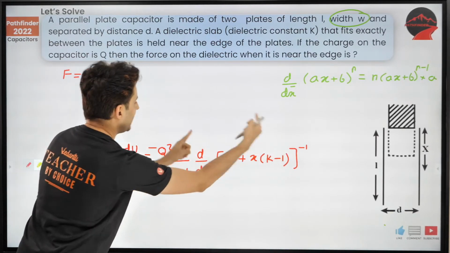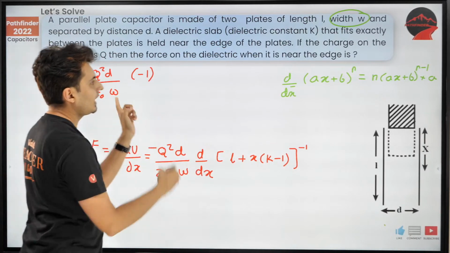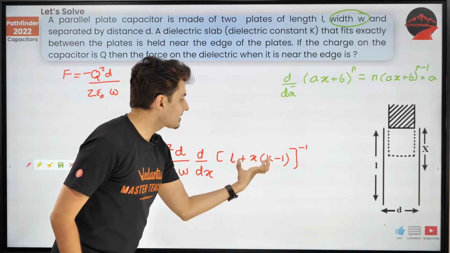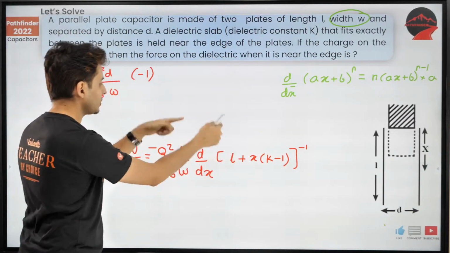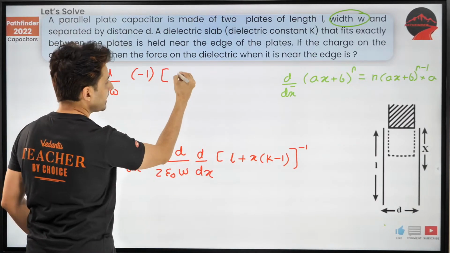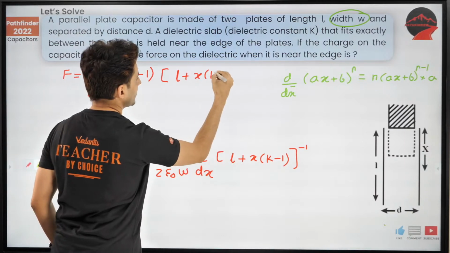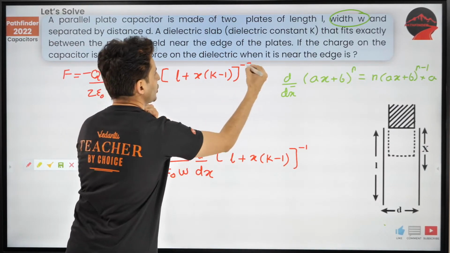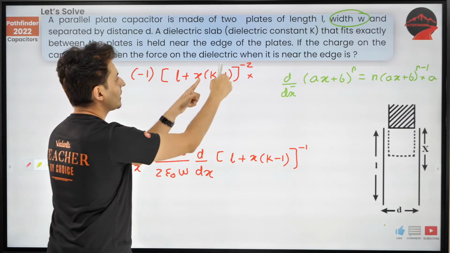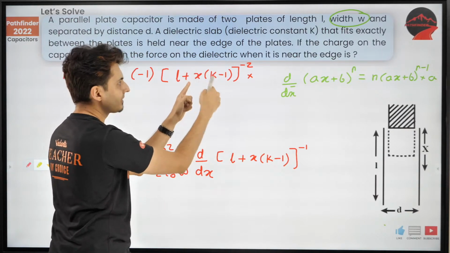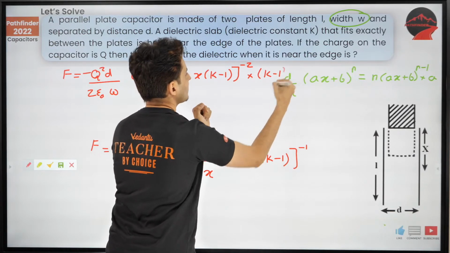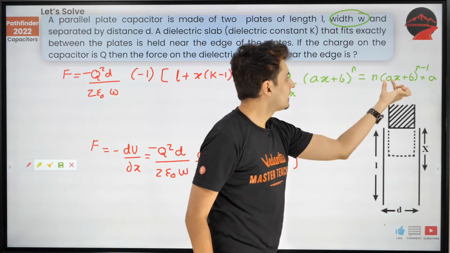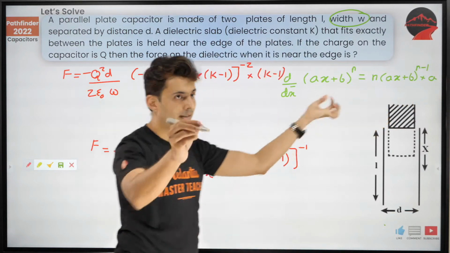So minus 1 comes outside. n is minus 1, and x raised to n minus 1, so this entire square bracket L plus x into k minus 1, raised to minus 1 minus 1, which is minus 2, multiplied by the constant with x, which is k minus 1.